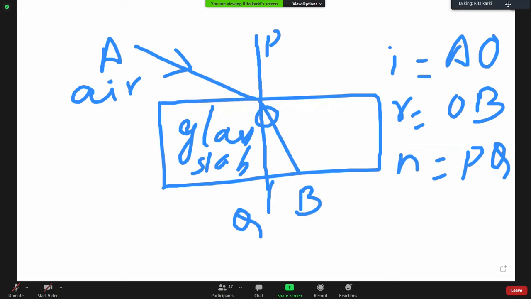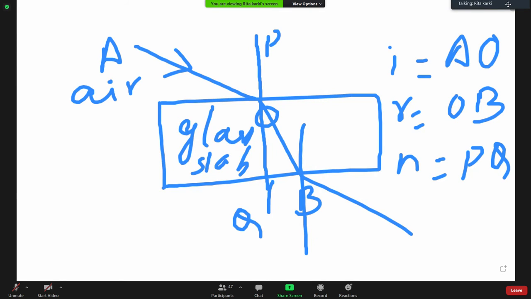Similarly, the normal ray makes a certain angle with the incident ray and a certain angle with the refracted ray. When the ray of light is passing from rarer to denser medium, and when it is passing from denser to rarer medium, in both of these cases a certain angle will be formed by the normal ray and the refracted ray.